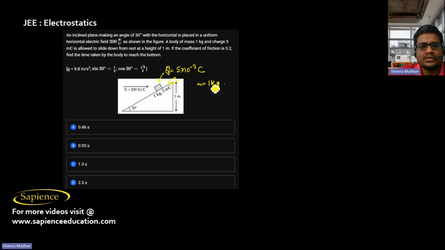If the coefficient of friction is 0.2, then find the time taken by the body to reach the bottom of the inclined plane. g is 9.8 meter per second square, sin 30 is half, cos 30 is root 3 by 2.